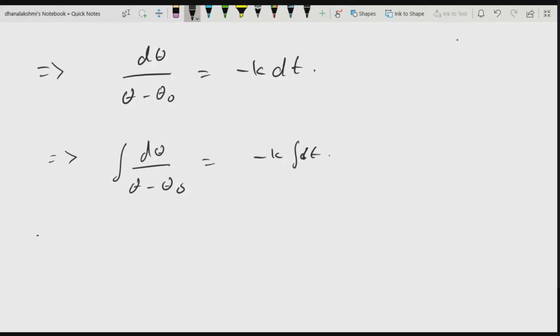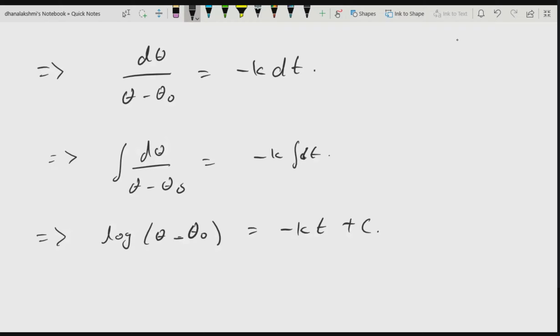When you integrate it, what are you going to get here? For this one, you will get log of (theta minus theta naught) is equal to minus kt plus a constant. It is a first order differential equation, so a constant you will have. Now to find the C and K values, there will be some initial conditions given.